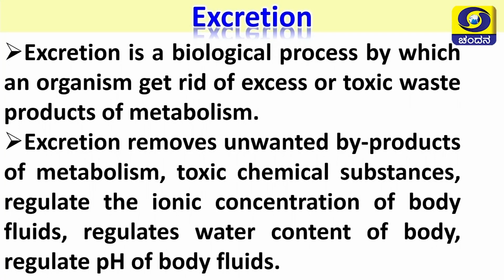It removes unwanted byproducts of metabolism and toxic chemical substances. It is also helpful in regulating the ionic concentration of body fluids, the water content of the body, and the pH of body fluids.